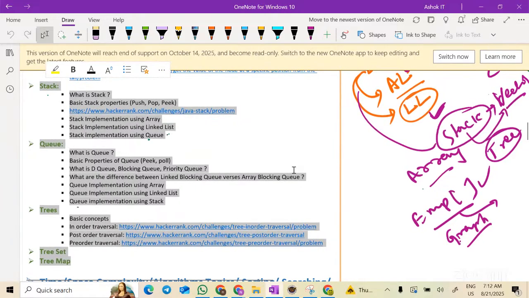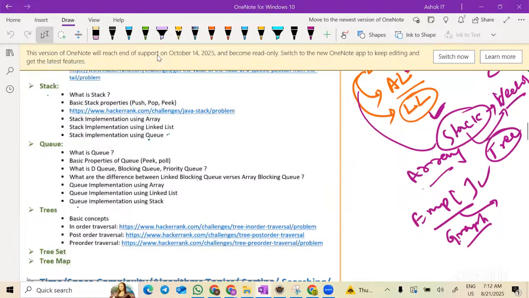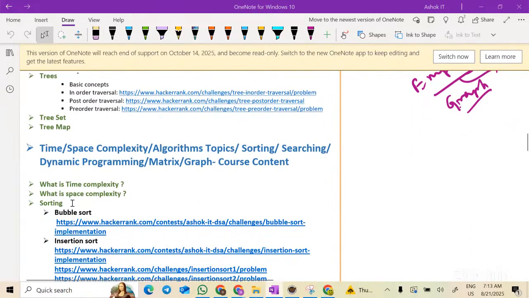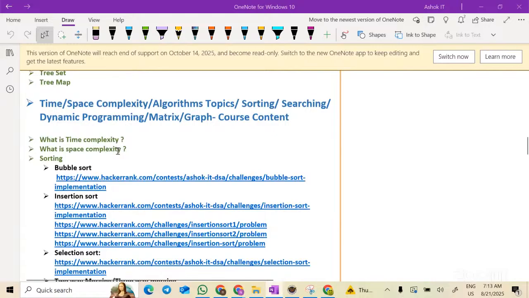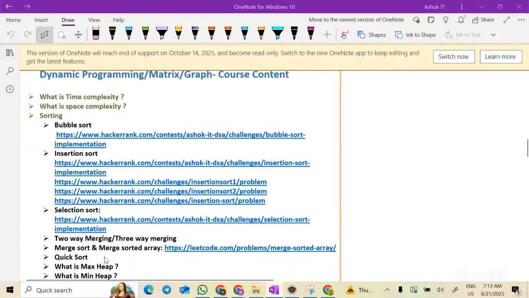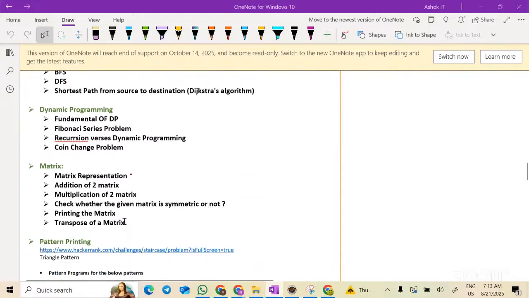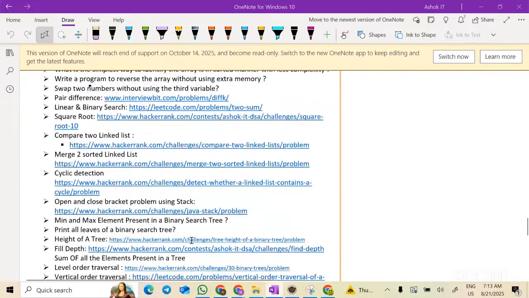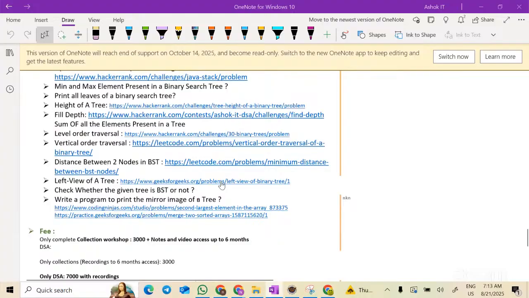Most of the time, wherever you go, other tutors or other institutes, they don't teach all this. But these are essential to learn as part of collections. So that is the collections course content which we discussed. And in the DSA, we are starting with time complexity, space complexity, all the sorting techniques, graph, dynamic programming, matrix representation, and we are looking at n number of most frequently asked questions. And these are the HackerRank and LeetCode links, which we will be practicing.